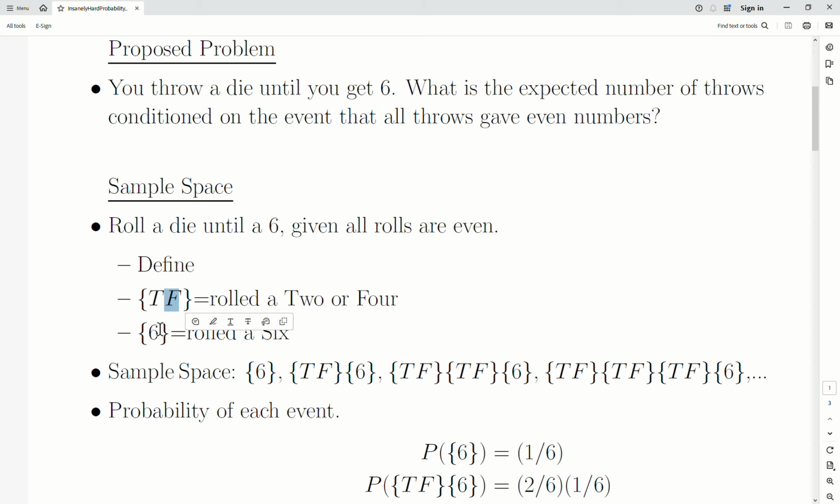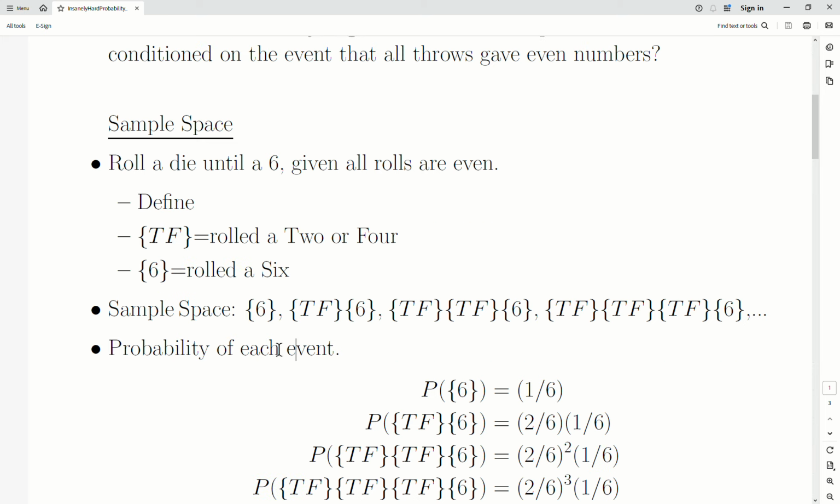So let's define T or F as rolled a 2 or a 4, and a 6 as rolled a 6, and here's the sample space. N equals 1, we rolled a 6 the first try. N equals 2, we rolled a 2 or a 4, then a 6. N equals 3, we rolled two 2s or 4s, and then a 6. N equals 4, we rolled three 2s or 4s, and then a 6, and it just goes on. This is our new sample space.